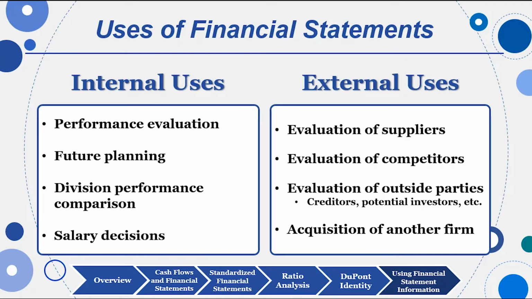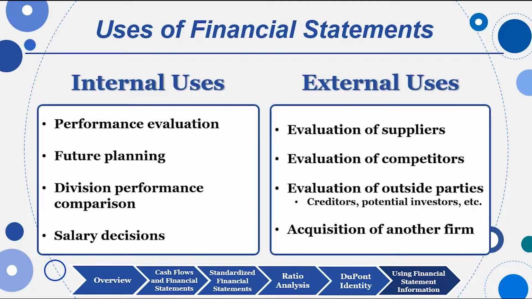Externally, we look at our suppliers. What are their ratios looking like? Are they healthy, right? We want our suppliers to be financially healthy. So we can use these same ratios on our suppliers' financial statements. We can look at our competition, see how they're doing. Not only our competition, but companies all over the world.